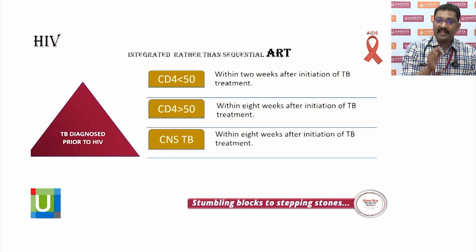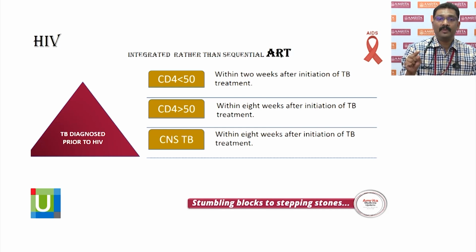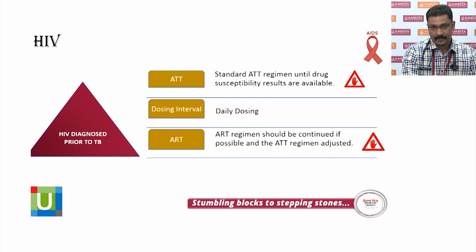Integrated means if the CD4 count is less than 50, then you initiate ART after 2 weeks of initiating TB treatment. If the CD4 count is more than 50, then the initiation should be after about 8 weeks. However, in CNS TB, irrespective of the CD4 count, you have to initiate ART only after 8 weeks. This is because of the serious adverse effects that can occur, including immune reconstitution syndromes.